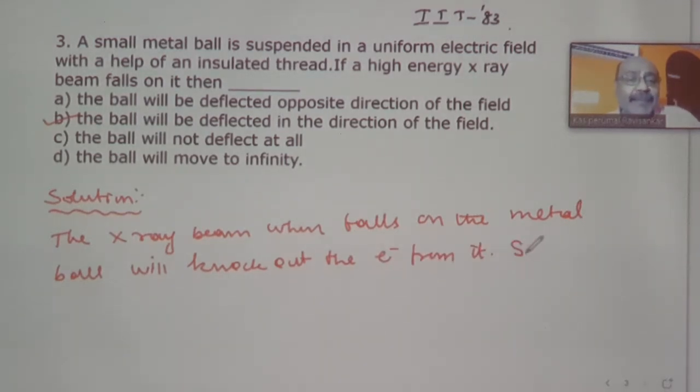So what will happen? The ball becomes positively charged.